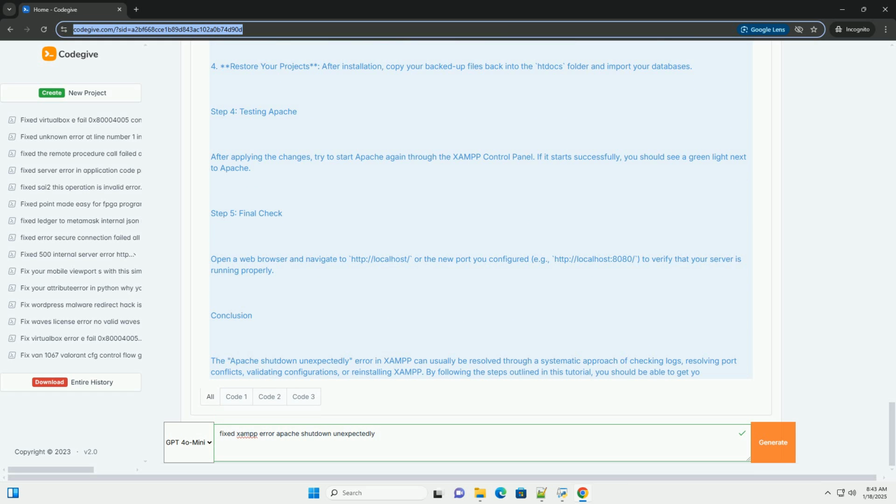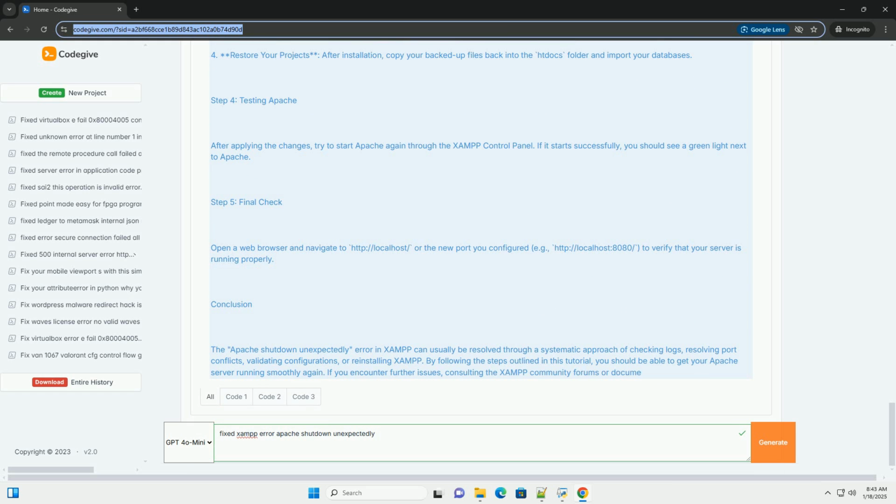Step 2. Check the Apache error log. The first step in troubleshooting is to check the Apache error log for more specific information. You can find the error log in the following directory. Open this file in a text editor to look for any error messages that might indicate what went wrong.